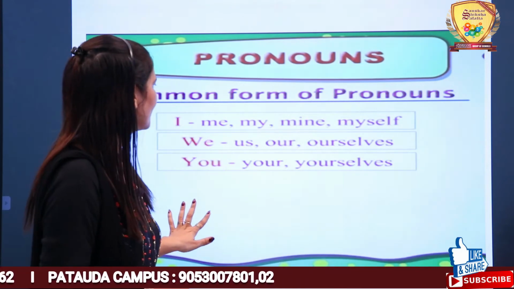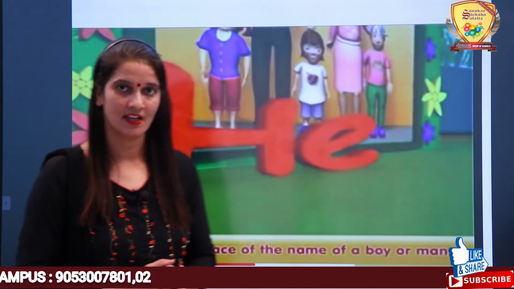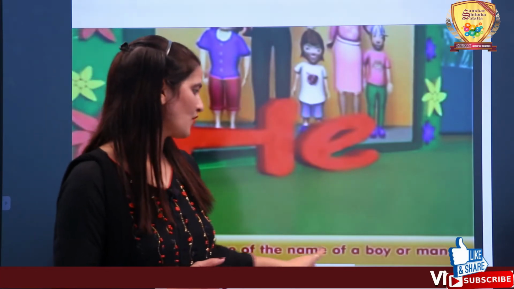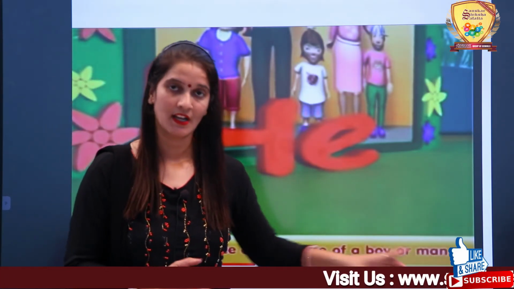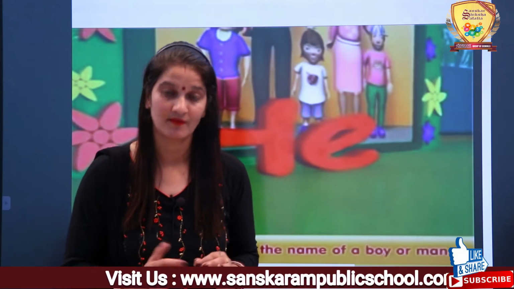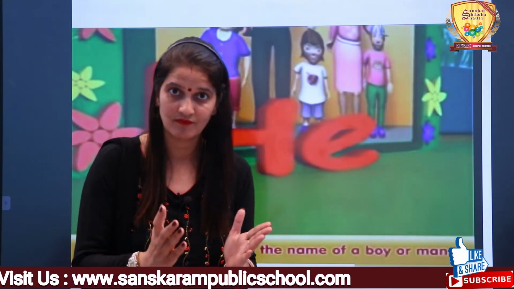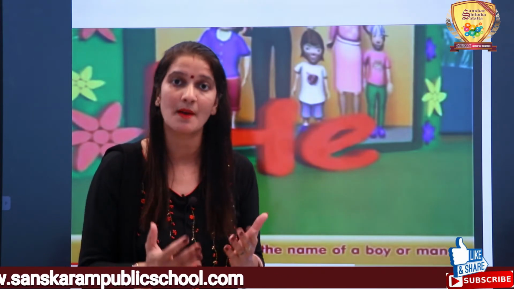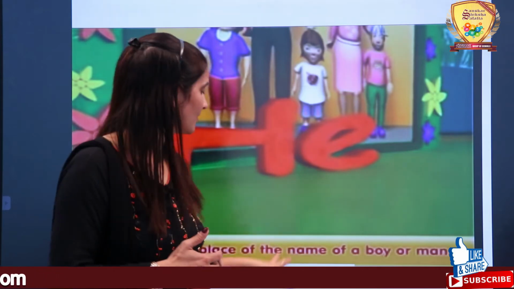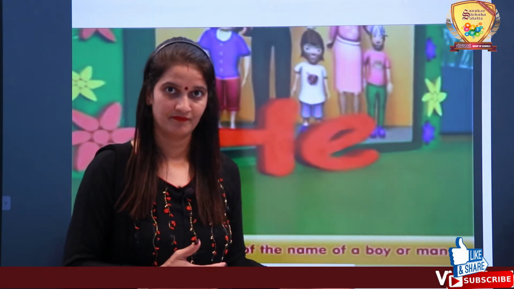Next one is he. Students, he is used in place of the name of a boy or man. The word he represents the male category only. If we are talking about a male, a boy, we will use the word he.